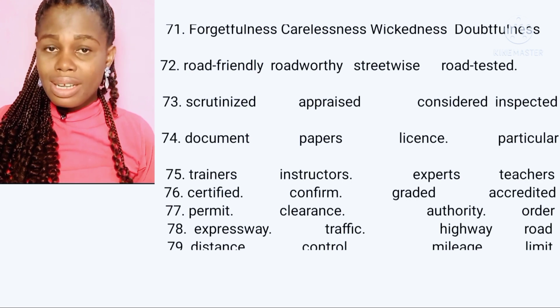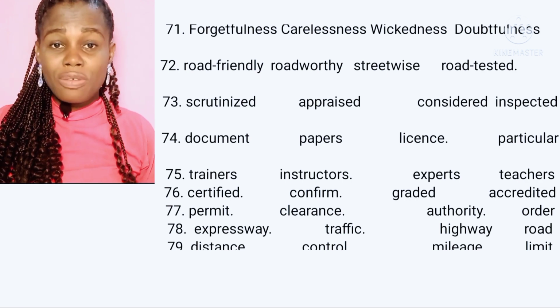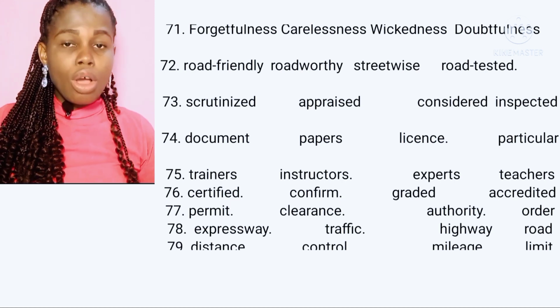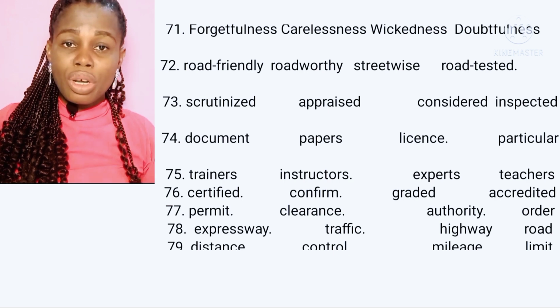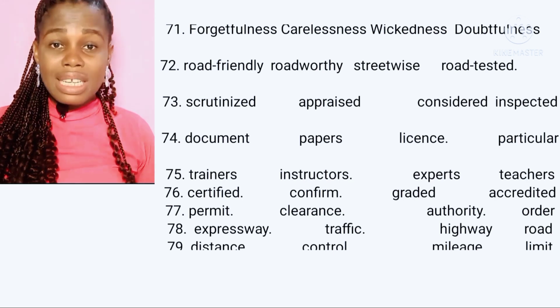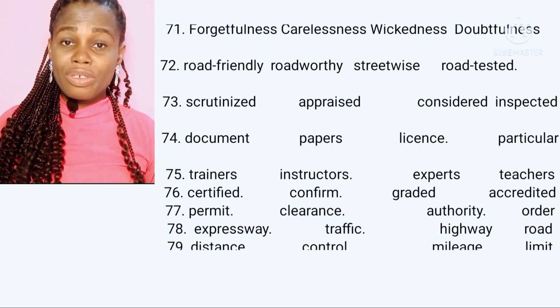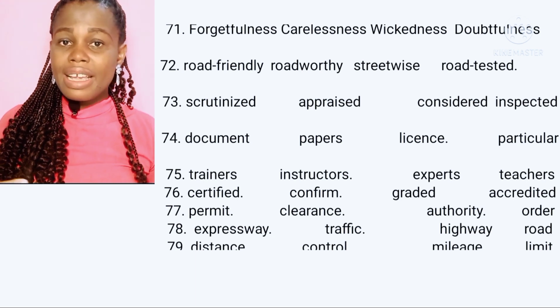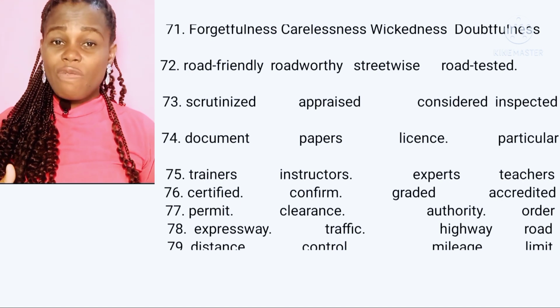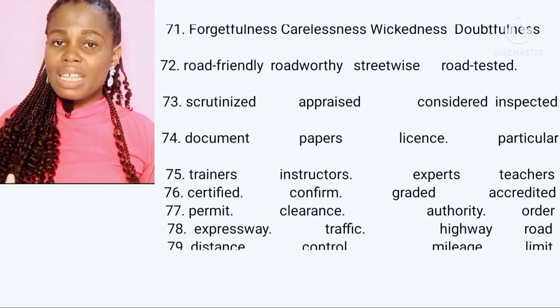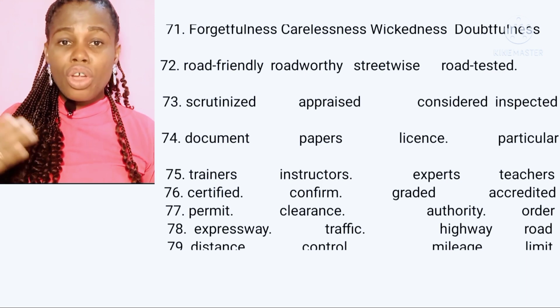Option A, scrutinized, means to examine something carefully to find fault. Option A and option D mean the same thing. But the answer is option D because the word scrutinize is not used in the road transportation field. Rather, the word that is used in the road transportation field is inspect. You can inspect a vehicle and not scrutinize a vehicle. You inspect a vehicle, you don't scrutinize a vehicle. You can scrutinize a document. You can scrutinize an account.